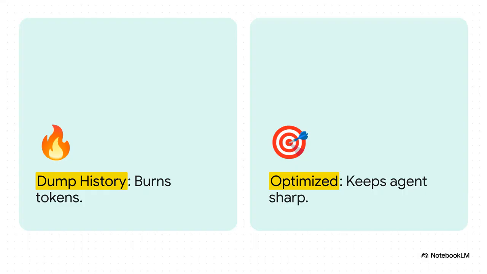The developers who really get this right completely avoid that lazy dump everything approach. Instead, they use what we call token-optimized retrieval. Rather than retrieving every random fact you've ever stored, you deliberately pull back only the 3 or 4 highly relevant facts that actually matter for the specific step the agent is taking right at that moment. This keeps your agent remarkably sharp, incredibly focused, and highly cost-effective.